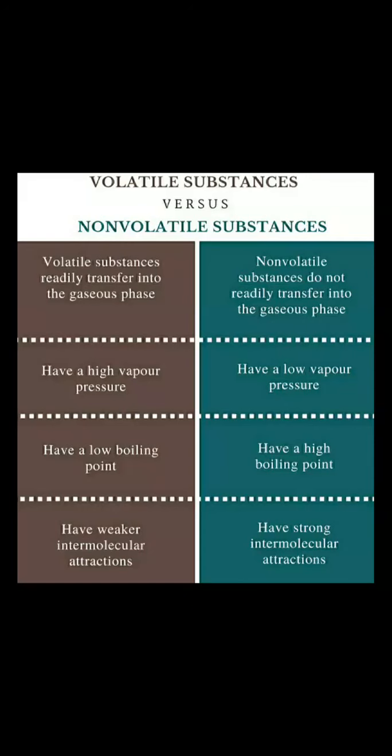Volatile substances have high vapor pressure. Non-volatile substances have low vapor pressure. Volatile substances have low boiling point. Non-volatile substances have high boiling point. Volatile substances have weaker intermolecular attraction between the molecules, whereas non-volatile substances have strong intermolecular attraction between the molecules.